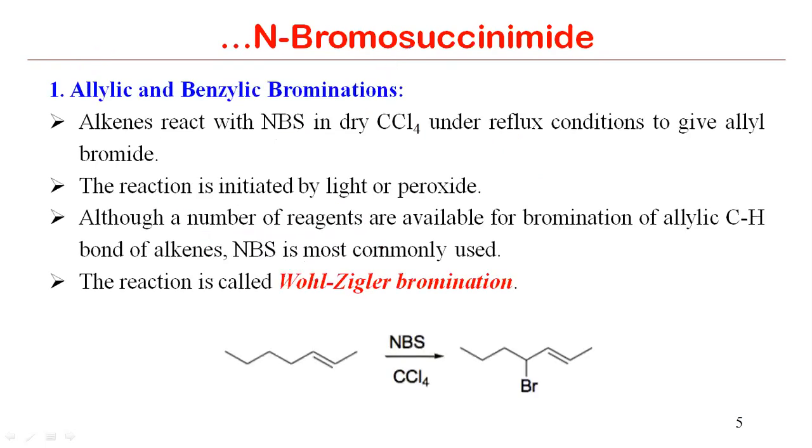All right. So let's discuss the first one, which is allylic and benzylic bromination. Here you can see that this is an alkene bond, and this one is the allylic position. So these two are the allylic positions.